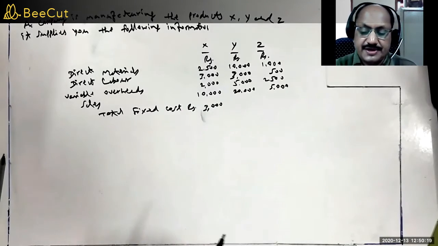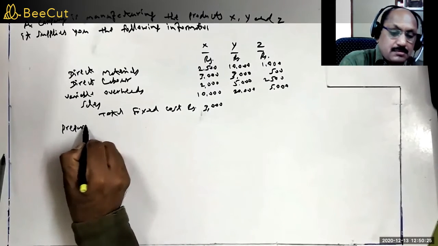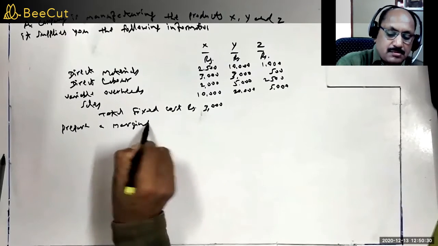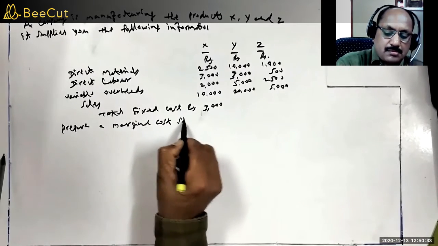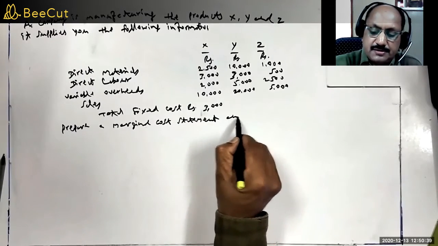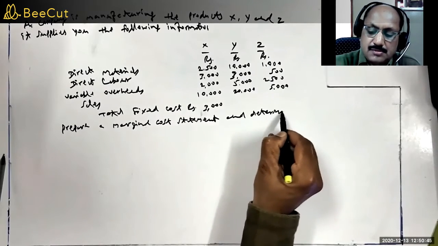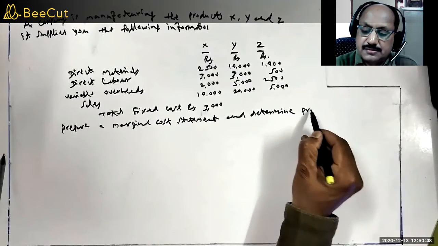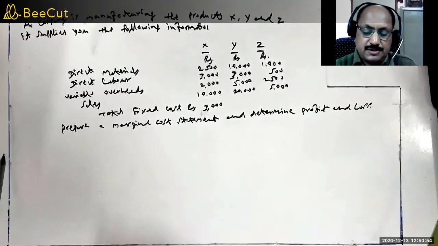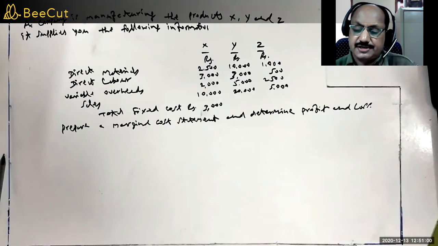Total fixed cost or fixed overheads, that is 3,000. Prepare a marginal cost statement and determine profit and loss. So this is the problem given to us. What is asked in the problem? Prepare a marginal cost statement and determine profit and loss.